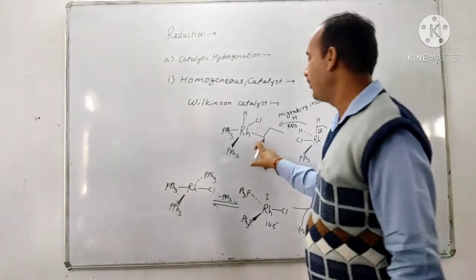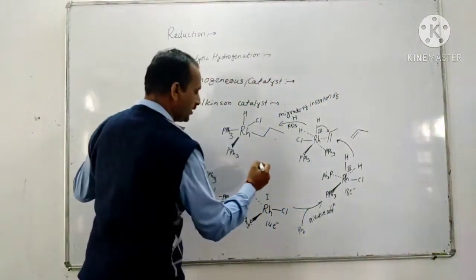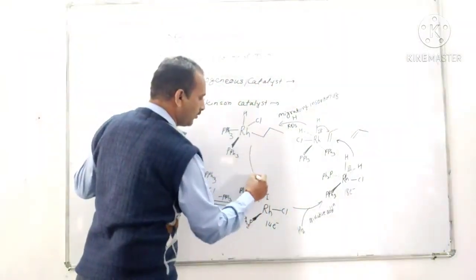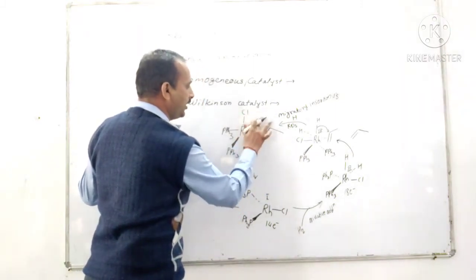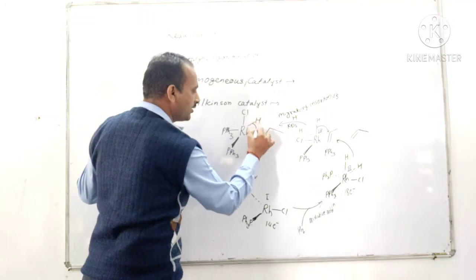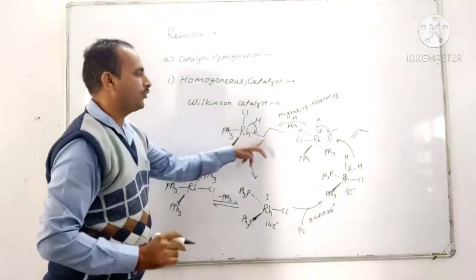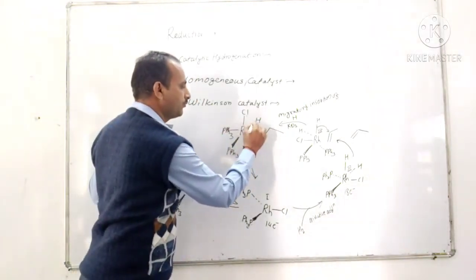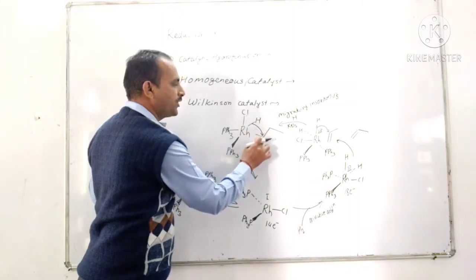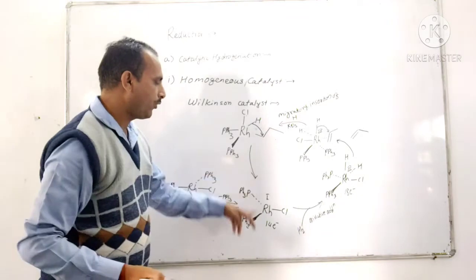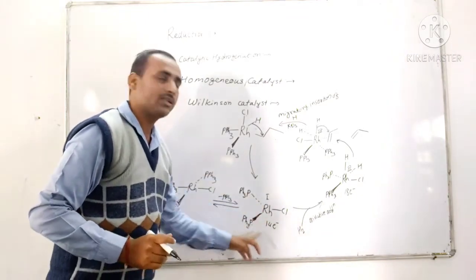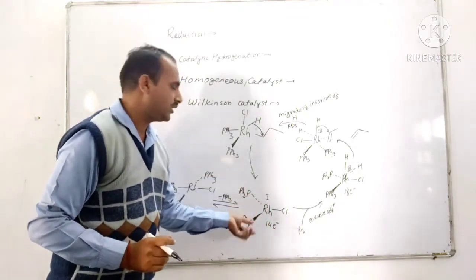Now this compound is formed, and again there is this hydrogen. I write here Cl and there is hydrogen. This hydrogen is migrated here to this carbon. Then there is formation of CH3, CH2, CH3, and again this rhodium. The catalyst is regenerated.